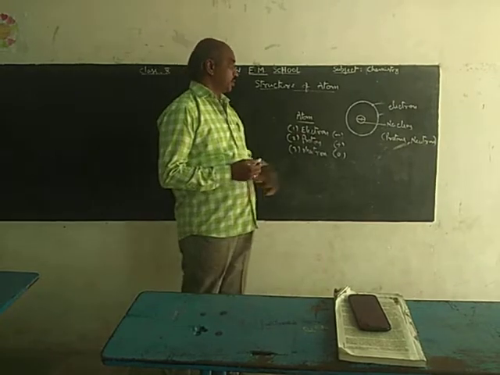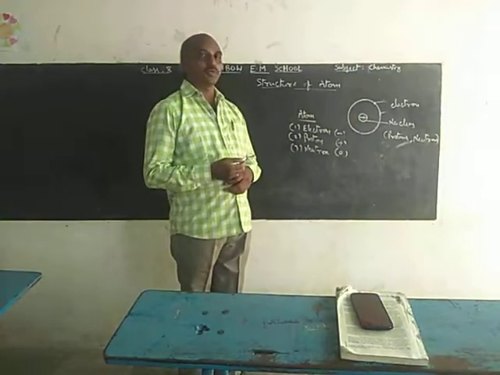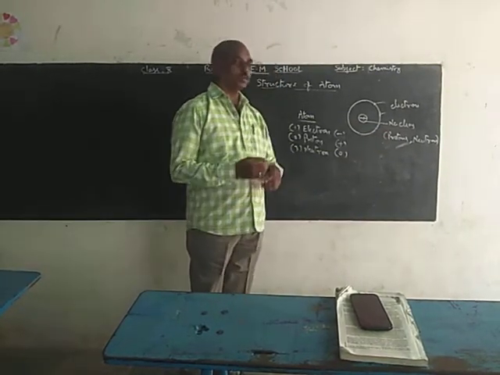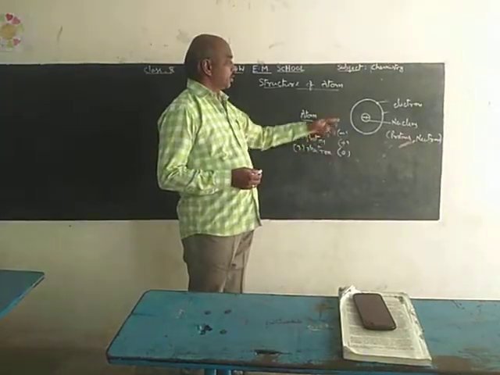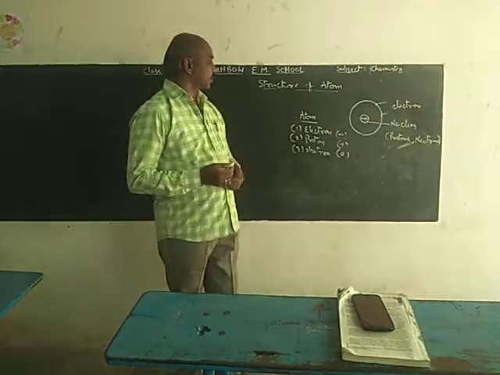The atom's shape is like this. The centermost part of an atom is called nucleus. Nucleus consists of two particles, that is proton and neutron. Around this nucleus, electrons are revolving in particular orbits.